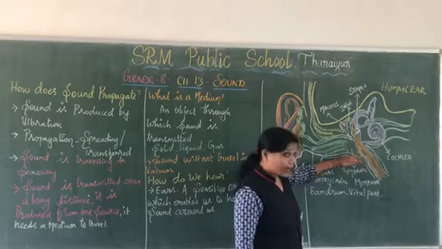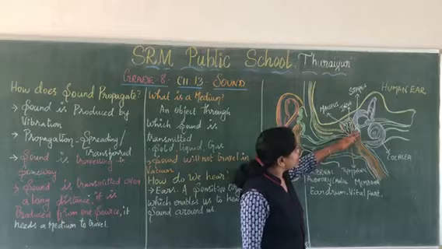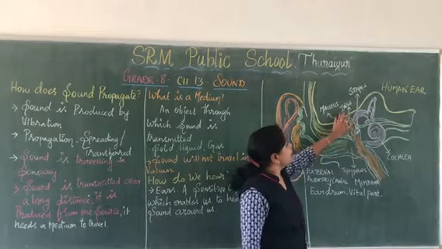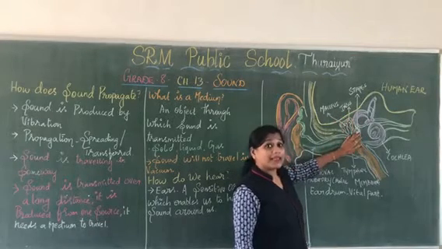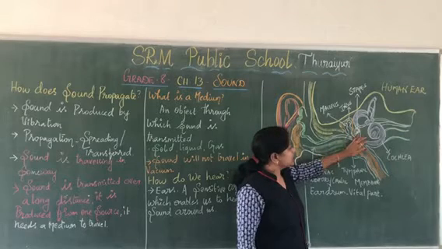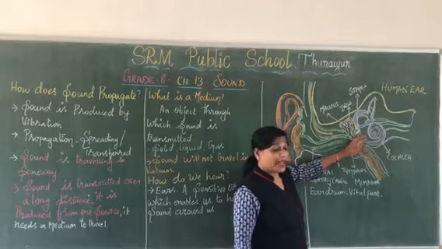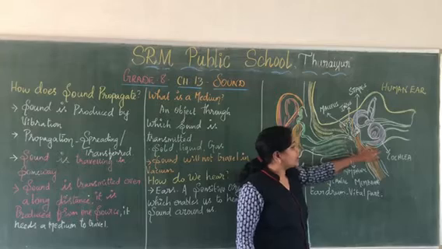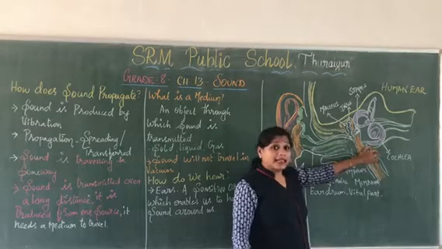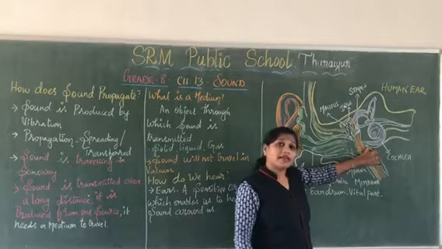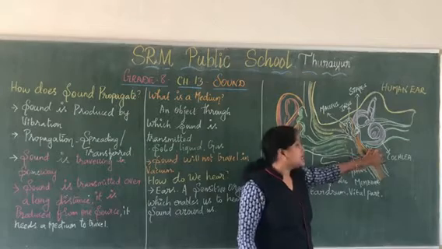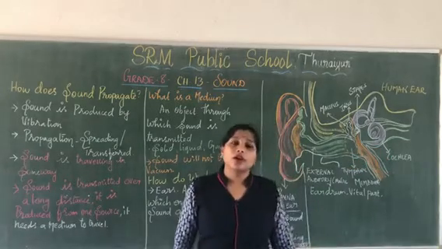Here it gets vibrated. These vibrations are amplified by the bones present in the middle ear, and this amplification reaches the inner ear, where it is converted into electrical signals and reaches the brain through the auditory nerve.